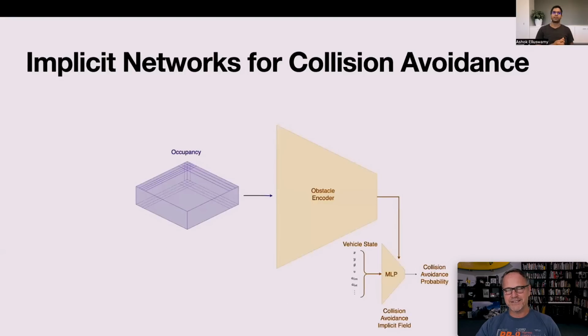So how is this done? It's actually very clever. They take the occupancy network, they run it through an obstacle encoder neural network, and then they run it through a little itty bitty, he calls it a small MLP or multi-layer perceptron, and that goes to a collision avoidance probability situation. So basically it maps out collision probabilities for the scene, and it says, am I going to collide with something? I better look around and make sure I'm not. And if it looks like it's going to, then it can act on it through policies.